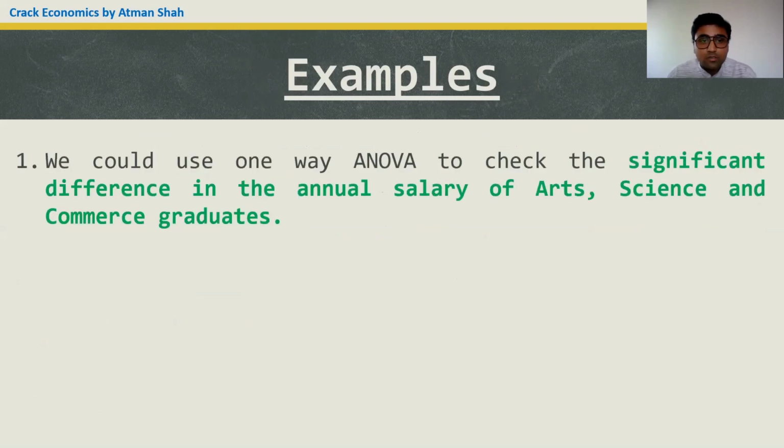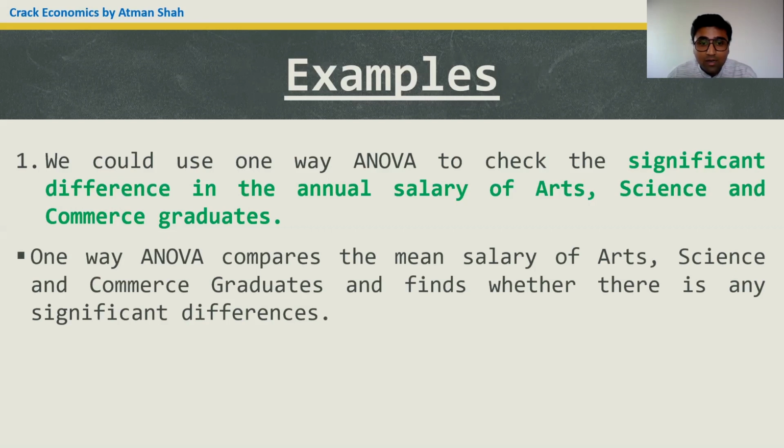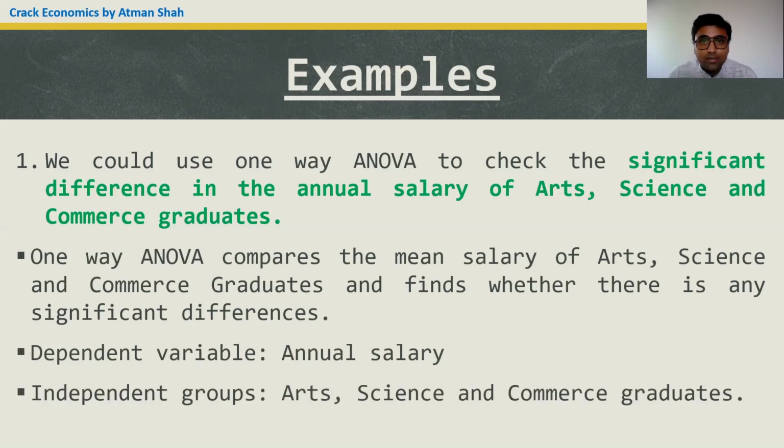So we could use one-way ANOVA to check the significant difference in the annual salary of arts, science, and commerce graduates. So one-way ANOVA compares the mean salary of arts graduates, science graduates, and commerce graduates, and it finds whether there is any significant difference. So here our dependent variable is annual salary, and our independent groups are arts graduates, science graduates, and commerce graduates. So here we have more than two groups, and we want to compare the mean salary of these three independent groups, and that is why one-way ANOVA is used.